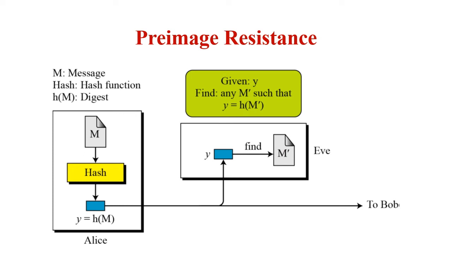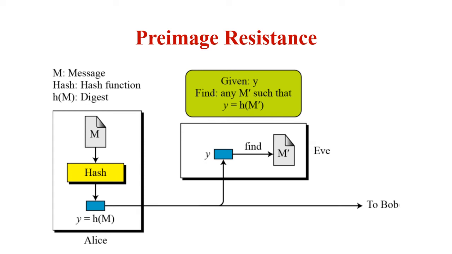So what is pre-image resistance? A cryptographic hash function must be pre-image resistant. It means that if h is a hash function and y = h(m), where m is the message given as input to the hash function and h(m) means the hash of m, then it must be extremely difficult for the eavesdropper to find any message m' such that y = h(m').